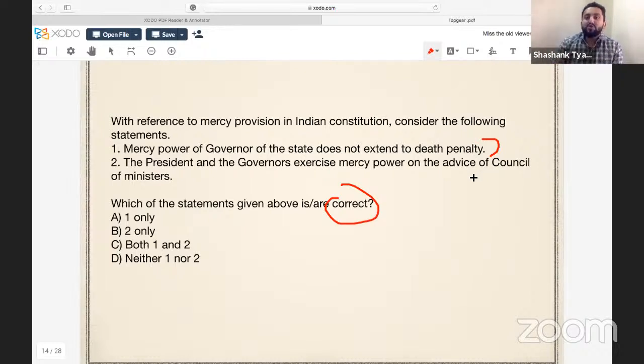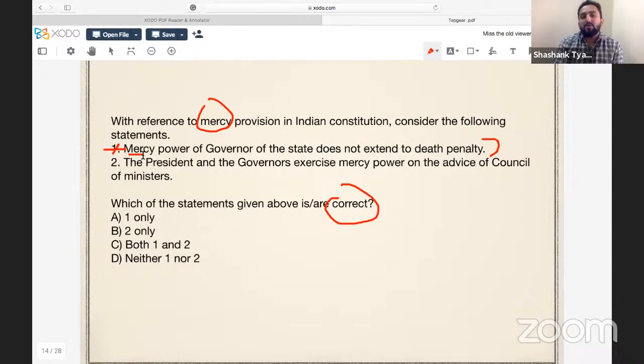So most students think that the first statement is correct. And you know why they make this mistake? Because in their notes, in their book, they have read: pardoning power of the governor of the state does not extend to death penalty. The word is pardoning power. And the question is asking about mercy provision. So in the back of the mind, they think, okay, this is already written, we know this, this is fine. But this statement is incorrect.